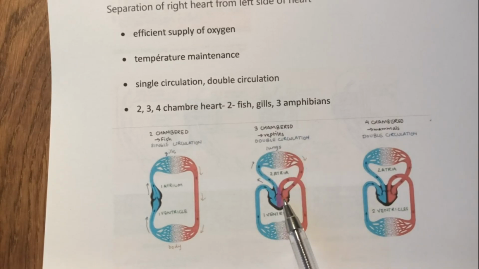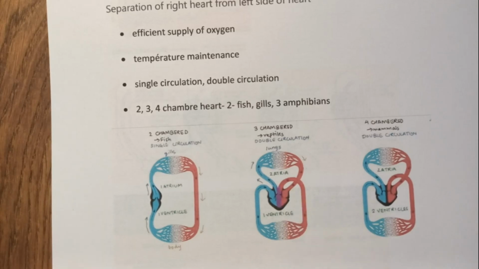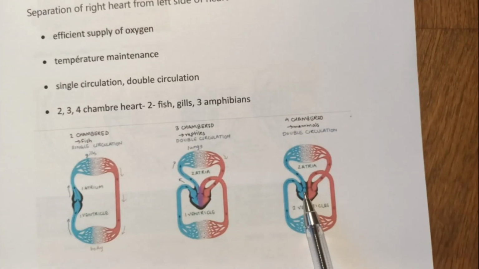So in a 3-chamber heart, there will be some mixing of the blood, like in amphibians and reptiles, and that some mixing is tolerated because their temperature maintenance mechanism is different. The body temperature will depend on the temperature of the environment and not on the blood temperature. So some amount of mixing takes place. In the human heart, there is no mixing normally.